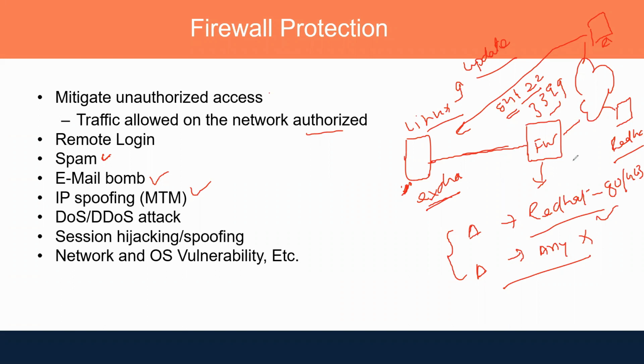The firewall would be able to detect that this particular user or machine is trying to do a man in the middle attack, and it is going to block that. Someone is trying to do a DoS attack, sending multiple fake requests, like ping, so that it can utilize the network resources to make the service unavailable. Also that is not possible. Your firewall has DDoS or DoS protection, so it is going to block that.